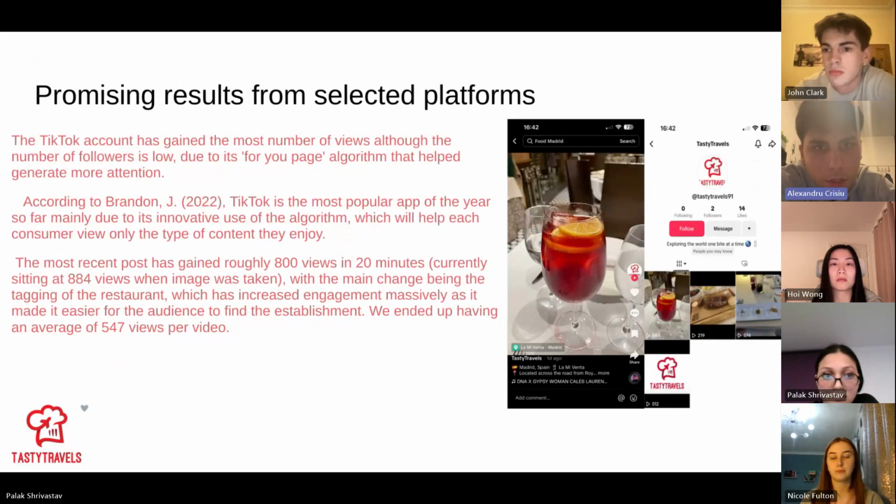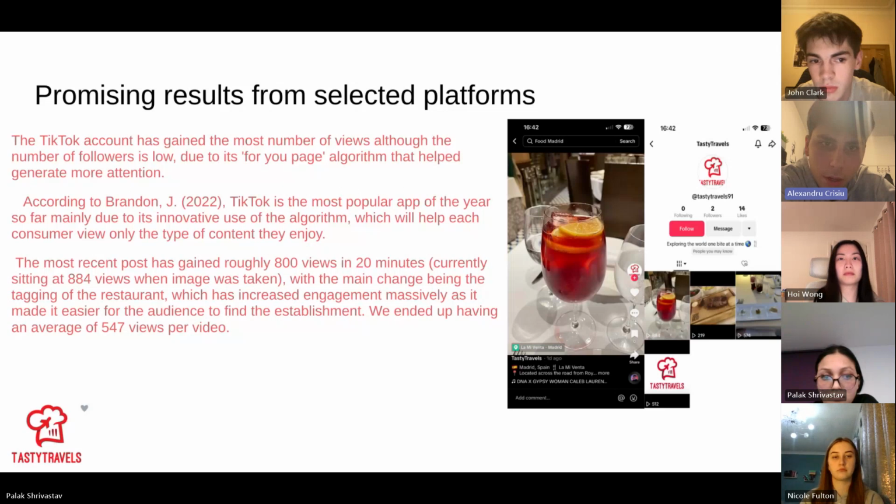So to further emphasize, our TikTok account has exceeded our expectations in terms of viewership. However, we have realized that it's all due to the algorithm. So according to Brandon J, TikTok is the most popular app of the year so far, mainly due to its innovative use of the algorithm, which will help each consumer view only the type of content they enjoy.